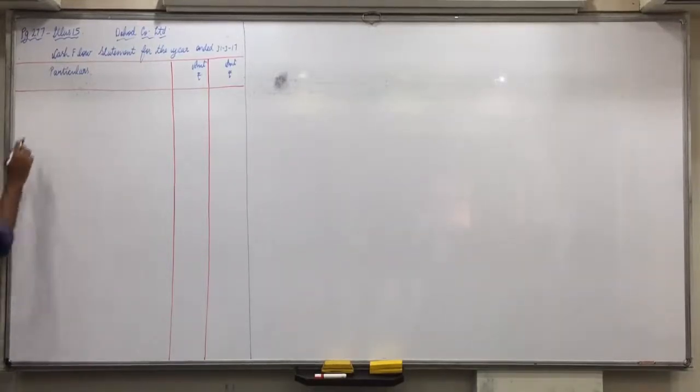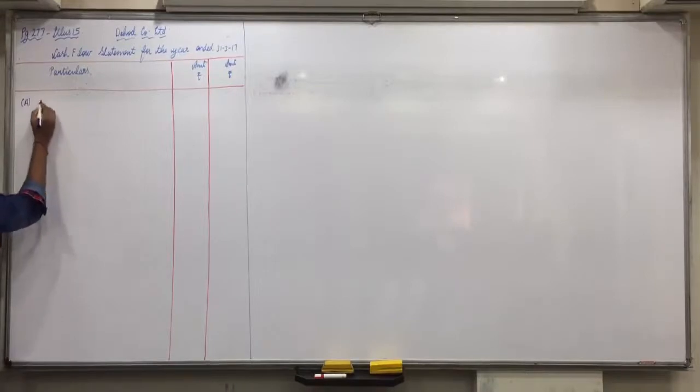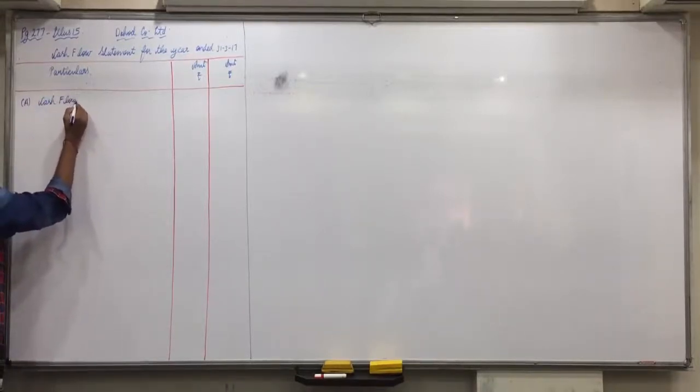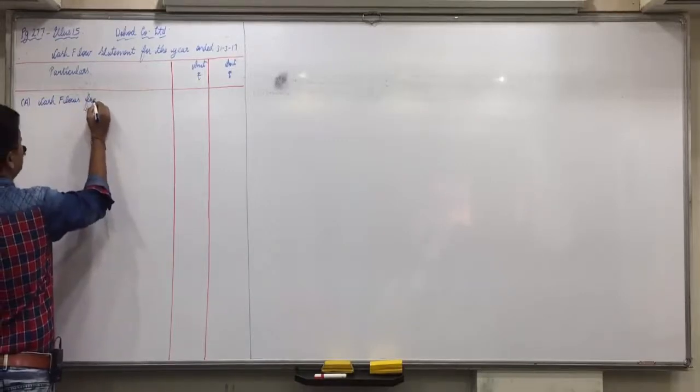First, we will find cash flows from operating activities.